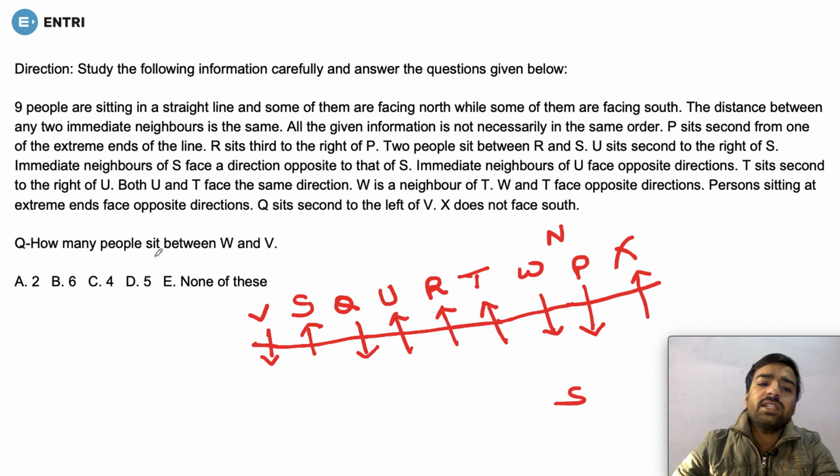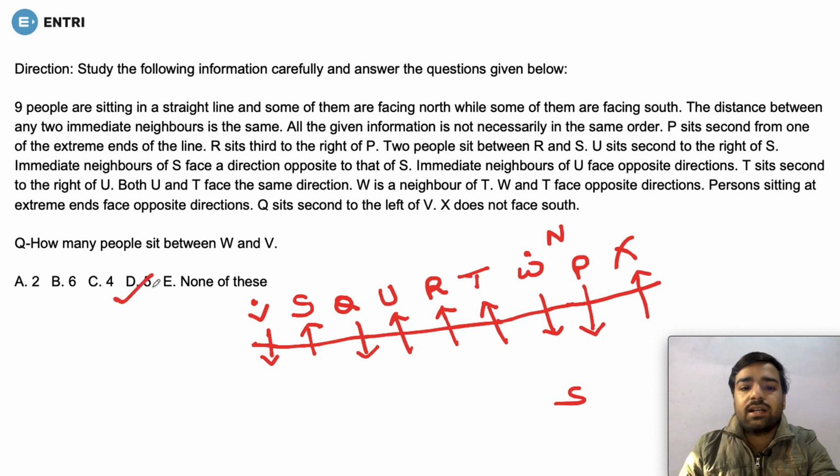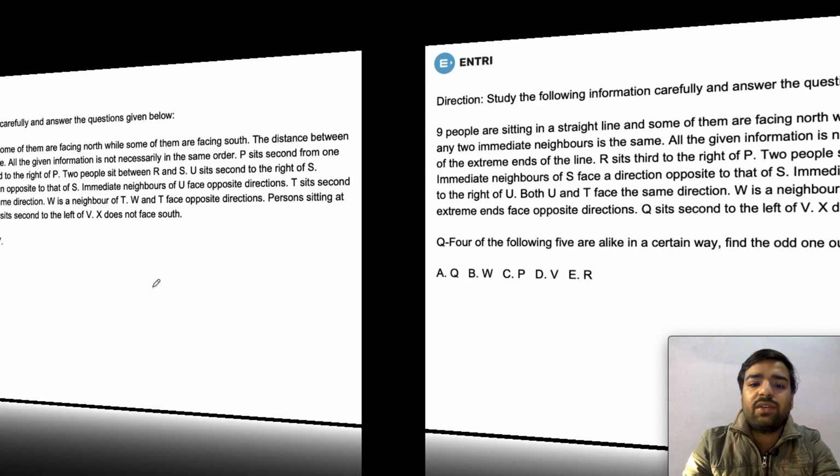Now, what is the question asked? How many people sit between W and V? Between W and V, how many people are sitting? 1, 2, 3, 4, 5. So is there any option 5? Yeah, option number D is correct. Now you will be able to solve every question with this.